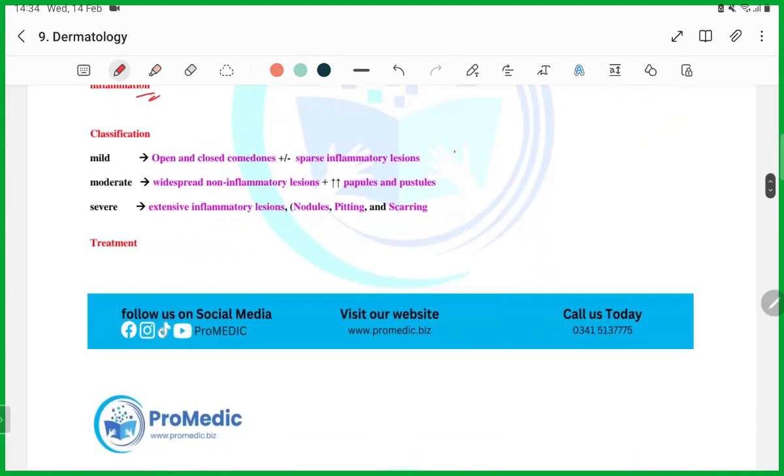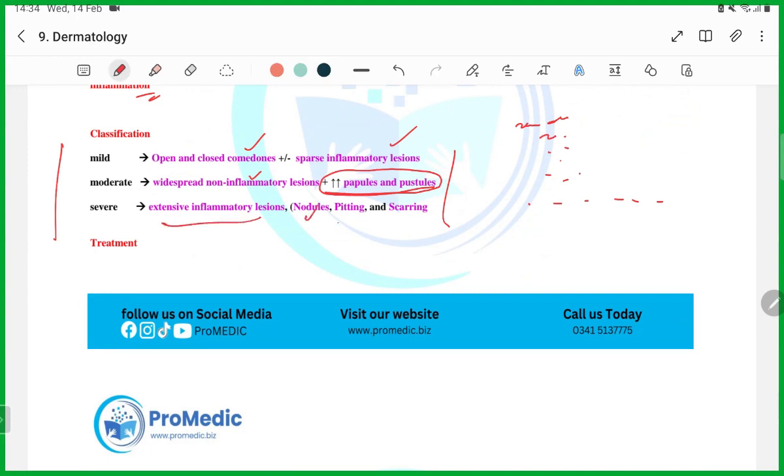So this classification is important because they are going to ask you that a patient is having open and closed comedones and sparse inflammatory lesions. Which of the following acne is it? Mild, moderate, severe, moderate to severe. Then they are going to ask you widespread non-inflammatory lesions plus increased papules and pustules. Severe: extensive inflammation with nodules, pitting, and scarring.